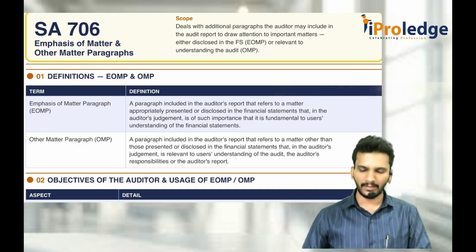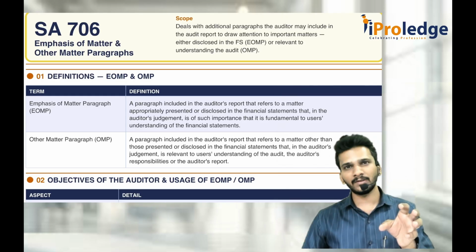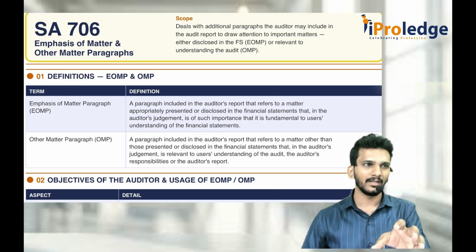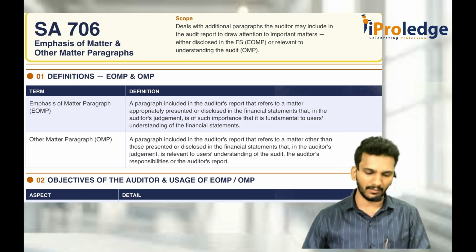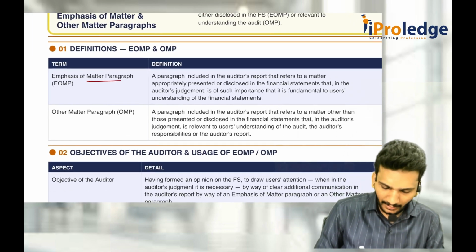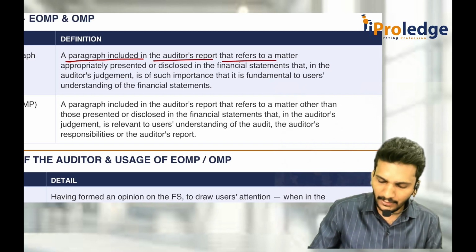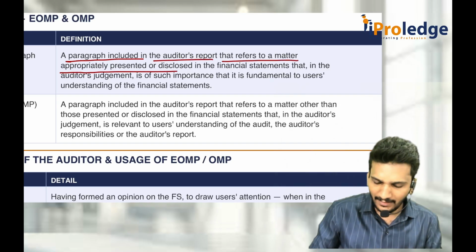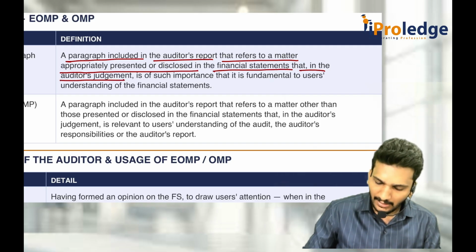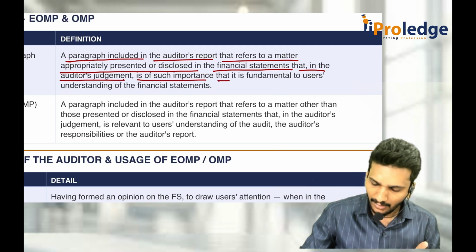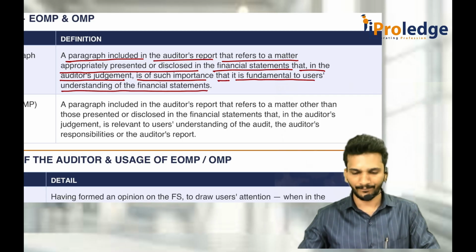Then other matter paragraph is talking about something the auditor wants to communicate which is other than what is presented in the financial statements, but which is related to financial matters. Then the auditor will tell it in the other matter paragraph. So mainly EOM paragraph is a paragraph included in the auditor's report that refers to a matter appropriately presented or disclosed in the financial statements that in the auditor's judgment is of such importance that it is fundamental to the users' understanding of the financial statements, not for me.